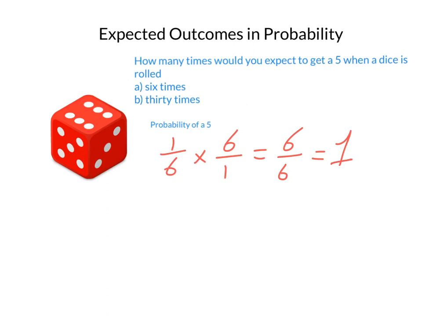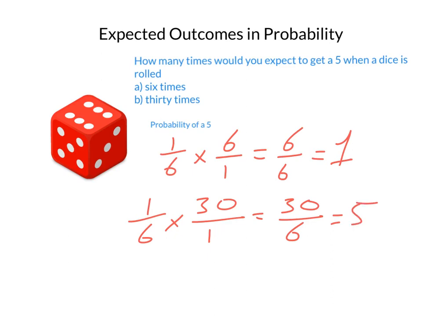And what if we rolled it 30 times? Well, again, we take our original probability of 1/6. But this time we multiply it by 30, or 30 over 1. 1 times 30 is 30. 6 times 1 is 6. And of course we always try to simplify our fraction. 30 divided by 6 equals 5. So if the dice was rolled 30 times, you could expect to get a 5 of those times.